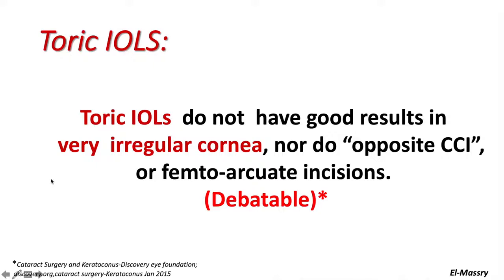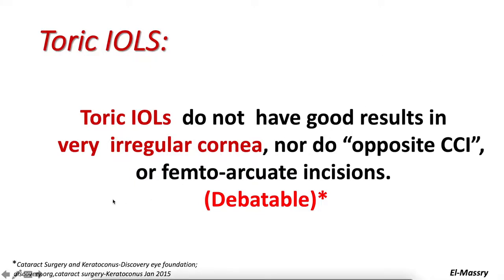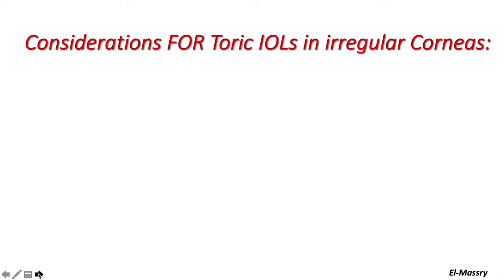They need to correct most of the astigmatism, but usually here the astigmatism is irregular, and toric IOLs are not planned to correct an irregular cornea, so it is preferable to avoid toric IOLs.